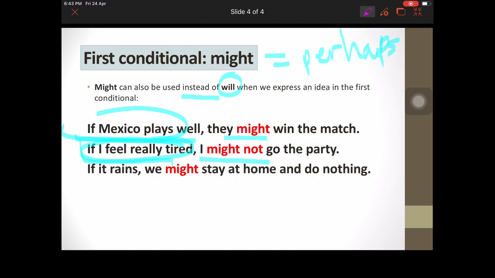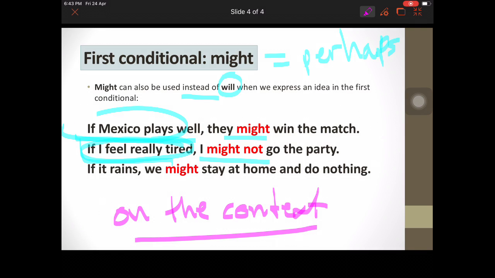So you can see, might can be used in the first conditional, but it depends on the context of the idea, okay? It depends on what you want to say. If you want to express a possibility, something likely to happen, or an impossible thing to happen, we are going to use what? Might. Otherwise, forget it. We have to use will.